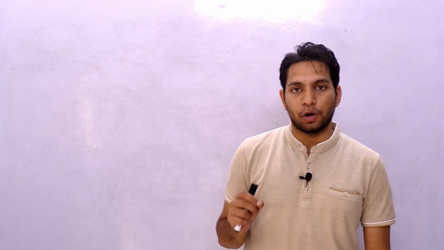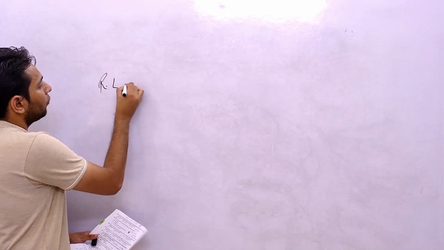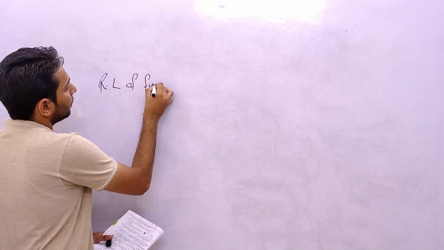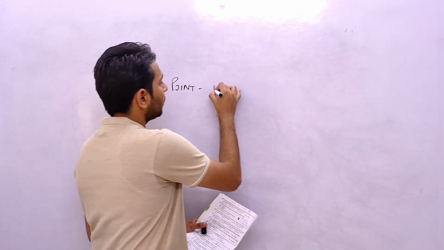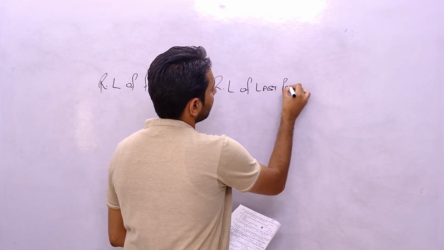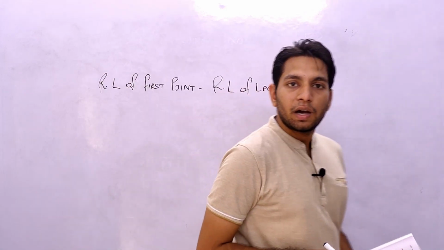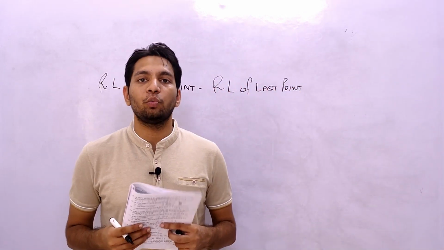That is our question number 103. It is related to surveying, where we have been given the RL of the first point and the RL of the last point. Now there is a check also here. We have been given the total cumulative rise, and then we have to tell the cumulative fall.